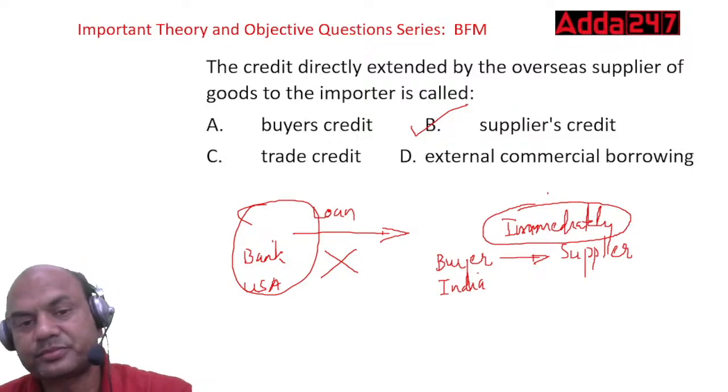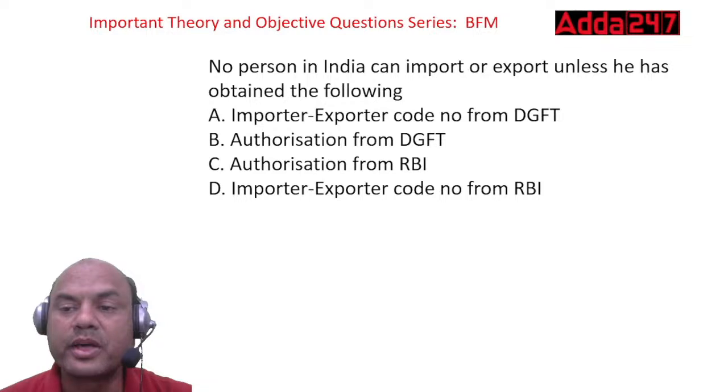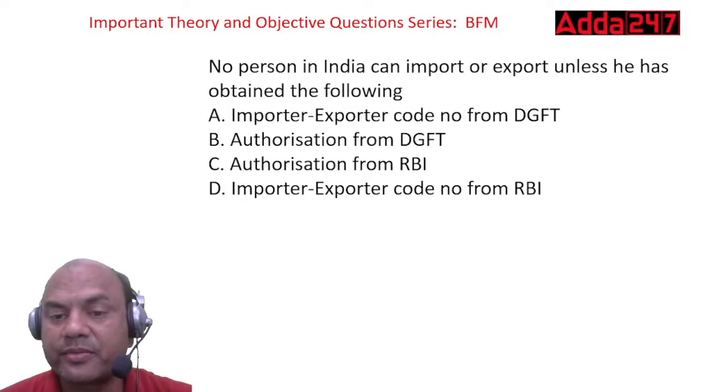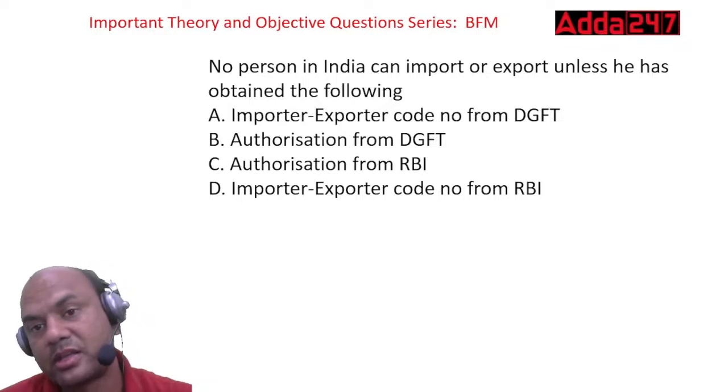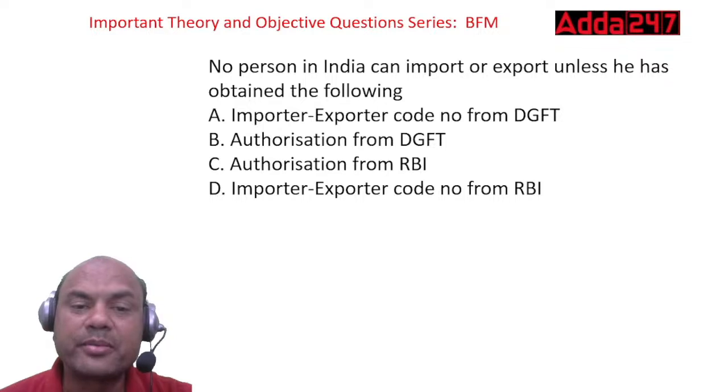Next one. No person in India can import or export unless she has obtained the following: import export code number from DGFT, authorization from DGFT, authorization from RBI, import export code number from RBI. Now this is a simple JIB question.